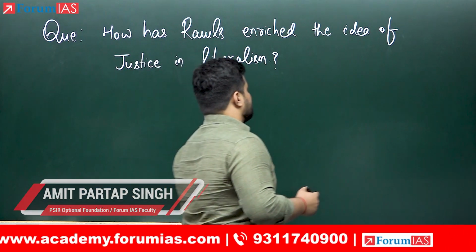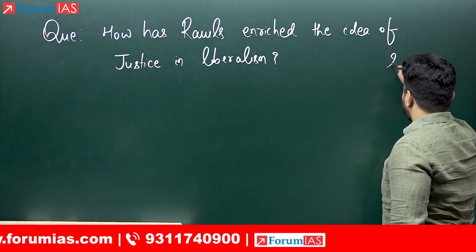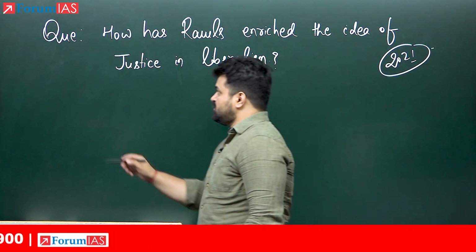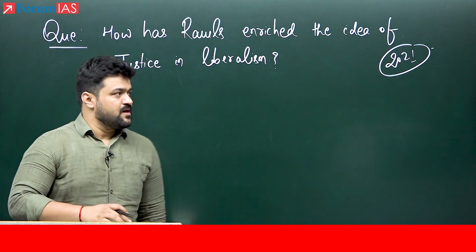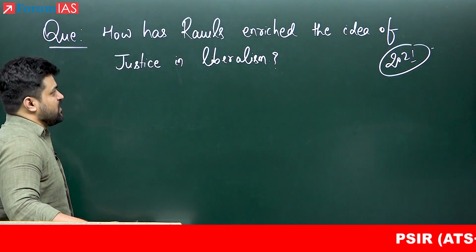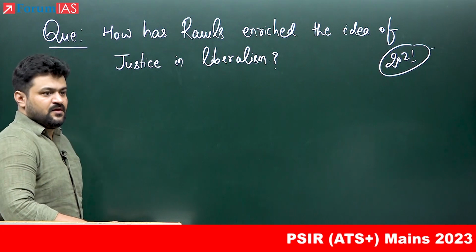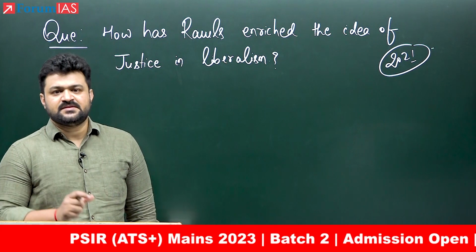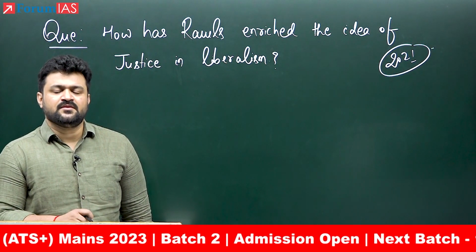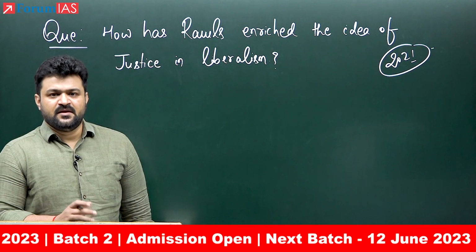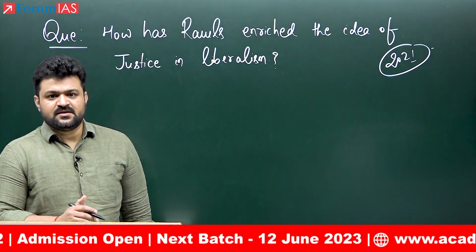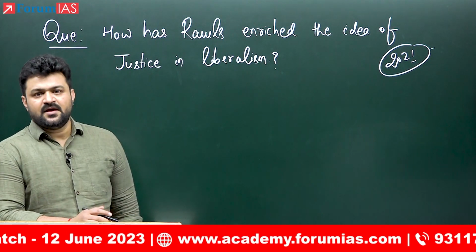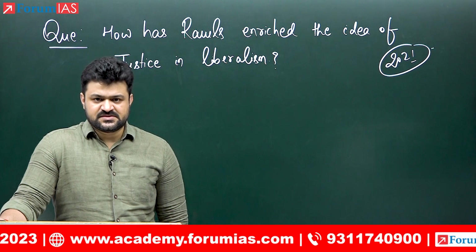That is the question that appeared in the 2021 PSIR optional paper. The question is not troublesome at all, but yes, it is not direct. So the question is on Rawls' theory of justice. It is from the syllabus that is written in your notification, where it has been mentioned in paper 1 section A, that is, conception of justice with special reference to Rawls' theory of justice and its commentary and critique. So that is the syllabus.